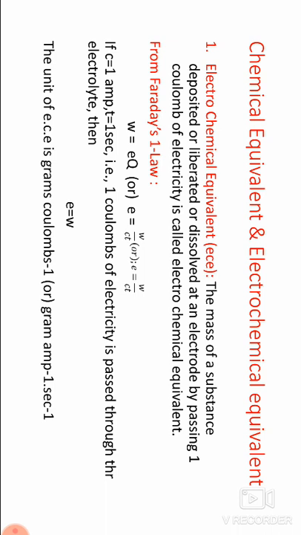If C = 1 ampere and t = 1 second, that is 1 coulomb of electricity is passed through the electrolyte, then e = W. The unit of electrochemical equivalent is grams per coulomb, or gram ampere⁻¹ second⁻¹.